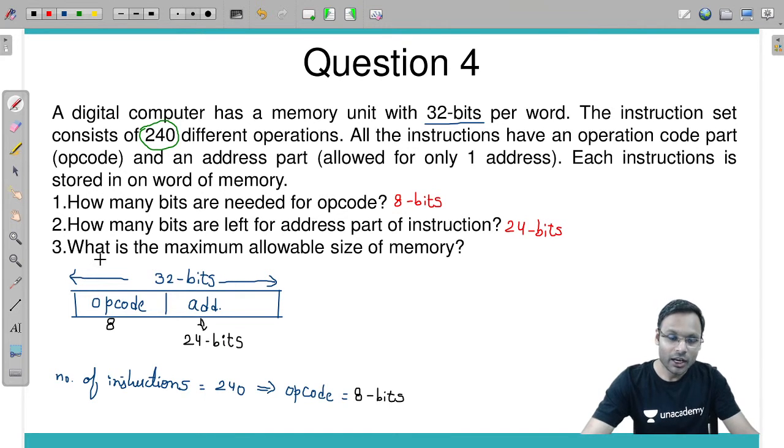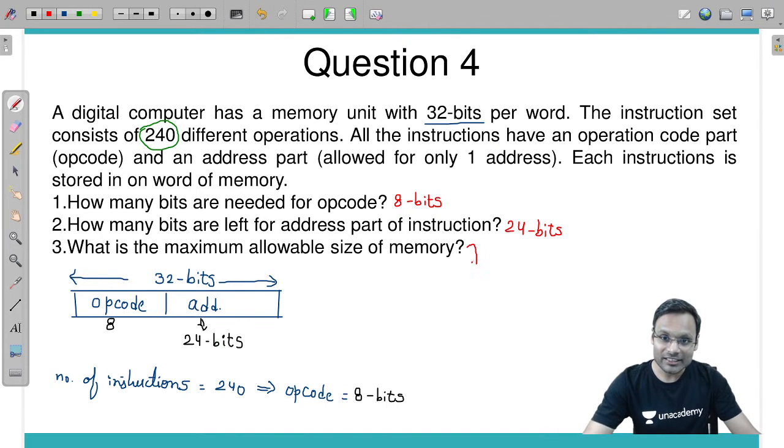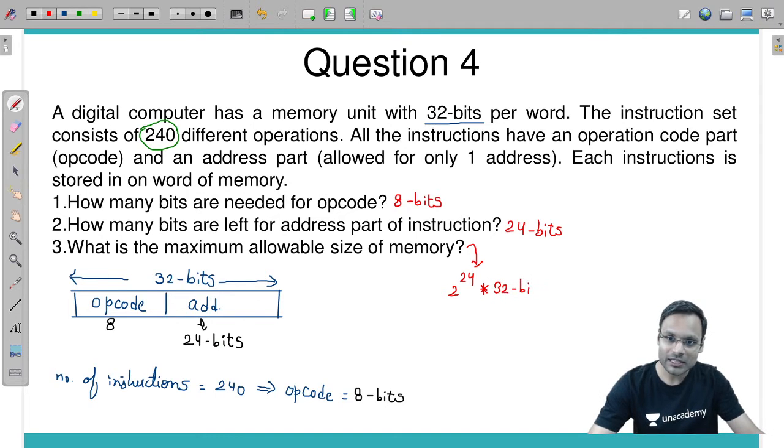And question number 3. What is the maximum allowable size of memory? We can figure it out this way. With a 24-bit address we can have 2 power 24 different locations, and on each location we can store one word of 32 bits. This is the maximum allowable size of memory. You can convert this into kilobits, megabits or megabytes or whatever. Let's convert this into megabytes. This becomes 4 bytes per word, so 2 power 26 bytes, which is 64 megabytes.